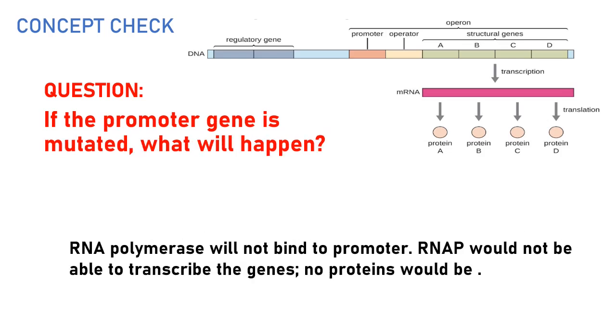If the promoter is the one that is mutated, what will happen? The RNA polymerase will not bind to the promoter, so it would not be able to transcribe the genes, and no proteins would be produced. If the promoter is mutated, then even in the presence of cAMP and CAP, the RNA polymerase will still not be able to bind. So the structural genes will not be transcribed and the enzymes will not be produced. Even in the presence or the absence of lactose, no transcription will happen.